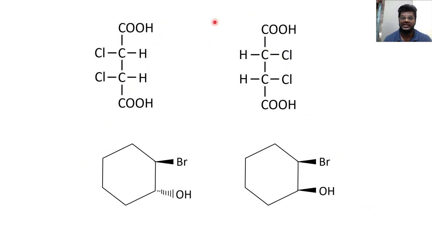Now here these structures appear as if they are mirror images of each other. But there is a plane of symmetry within these structures. And that's why they are not enantiomers, they are meso compounds. But if you miss checking the plane of symmetry, that is also okay, because later if you check for superimposability by rotating it, you will find that they are superimposable. So in that way also you may establish the meso relation between them. So these are meso compounds.